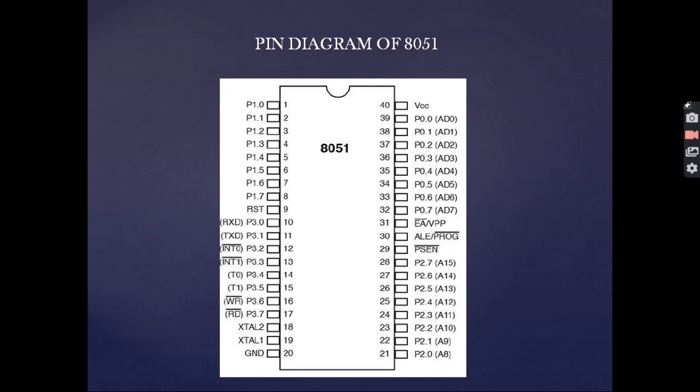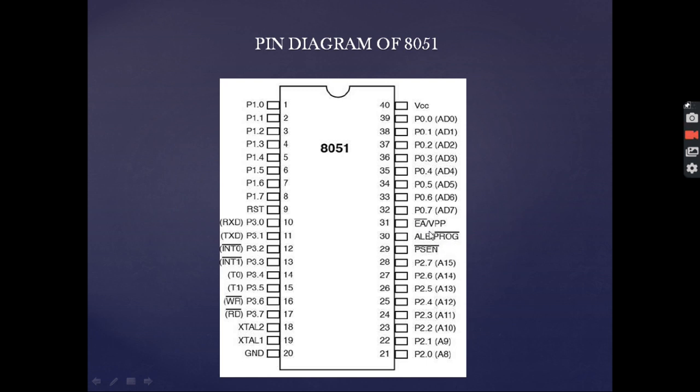As we can see here in pin number 39 to 32, there are address and data lines that are multiplexed together. To demultiplex this address and data lines, we have to use a latch, and that is done by the help of ALE. And when we program accordingly, then we have this signal PROG.